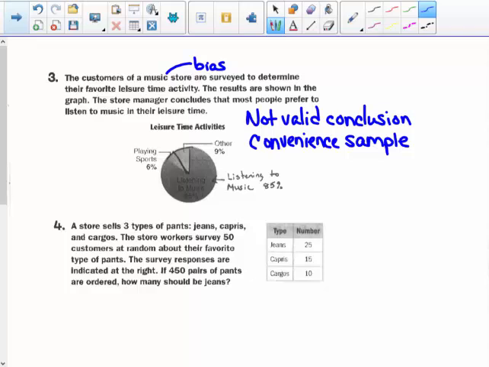Like you might have certain things that people could check off. But if you're going to ask people in a music store what's their favorite leisure activity, they're probably going to say music, right? It is a convenience sample. It's not valid because it's not random, and it's really not a conclusion about the general population.